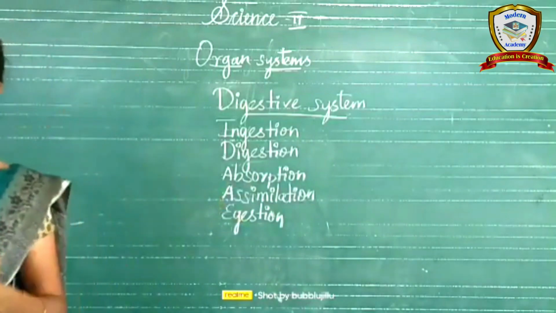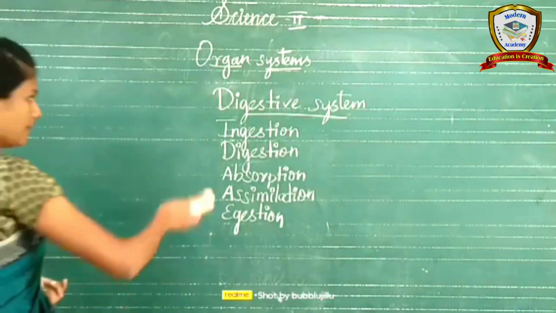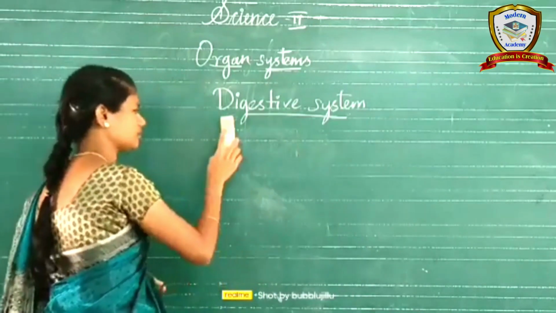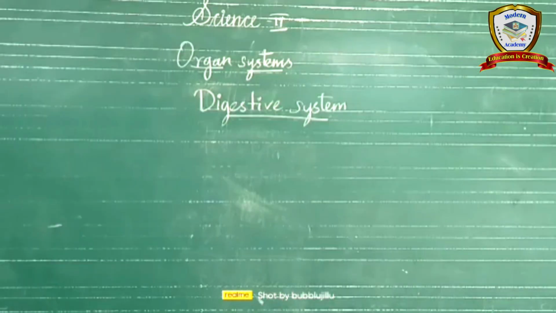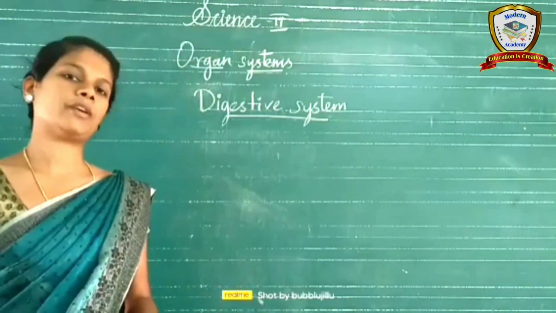Next we have to discuss the organs present in the digestive system. The digestive system starts from our mouth and ends at the anus. In our digestive system, we have two sets of organs.